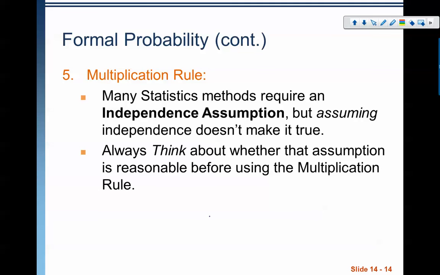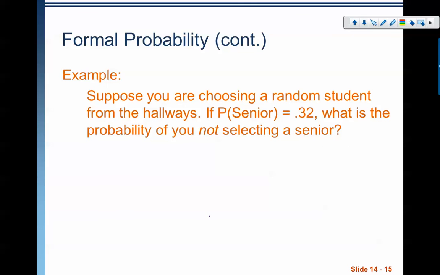I've already said this, talking about the independence assumption. We'll talk in the next chapter about what happens when the events are not independent. Okay. So let's do some examples here.